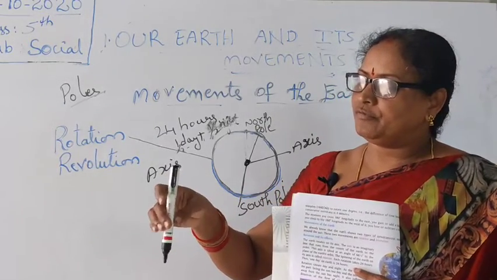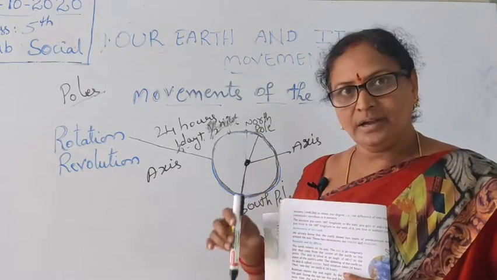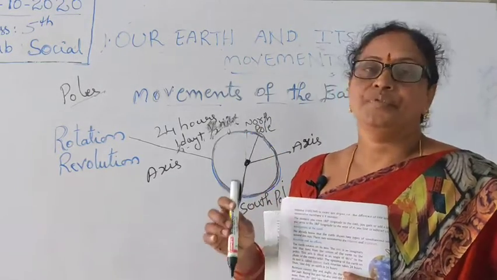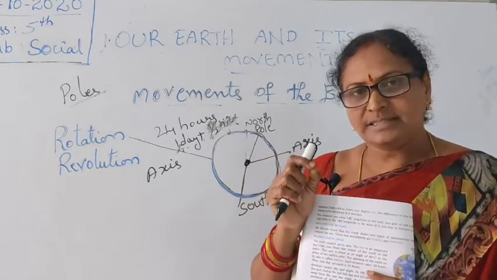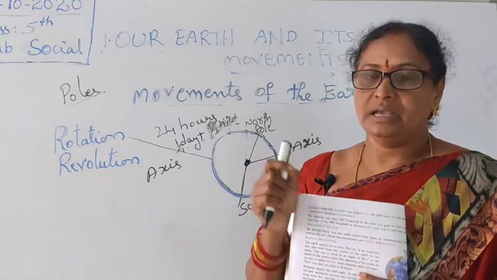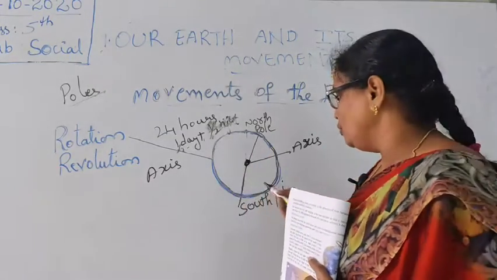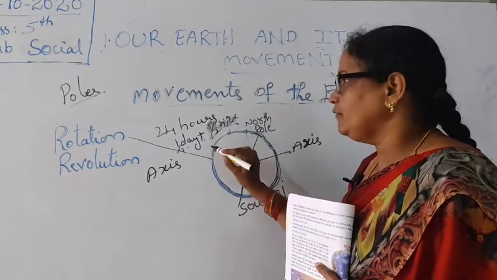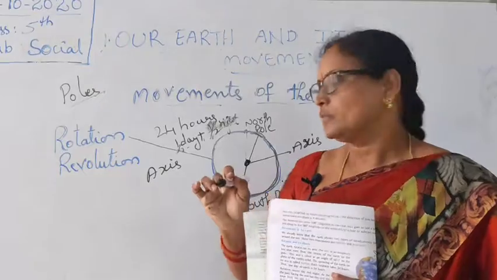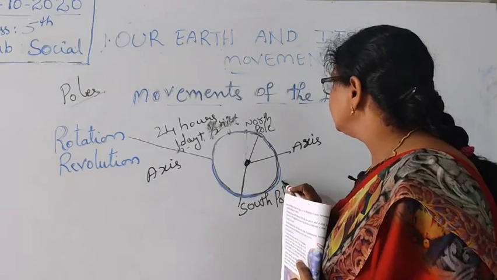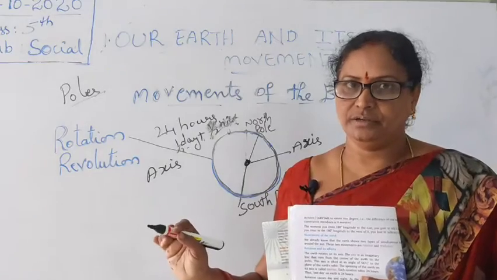If we move one round, we cannot reach the same point. We can move just one inch, a centimeter, or a millimeter. Like that, when the earth completes one rotation, its place changes a little.